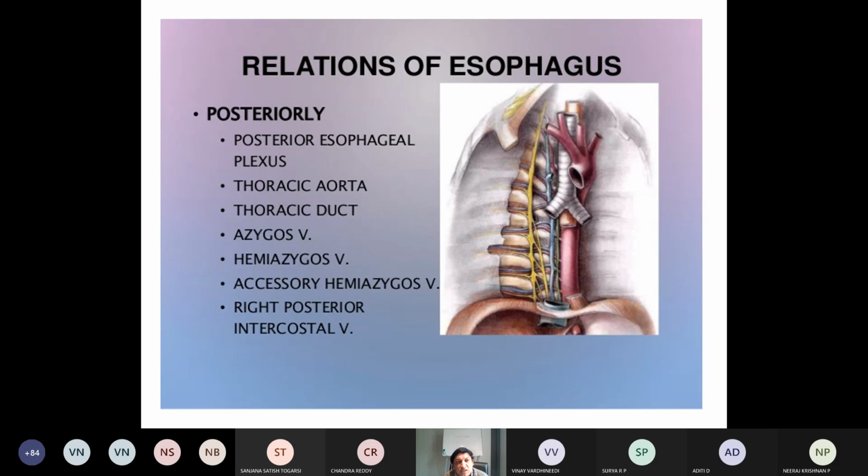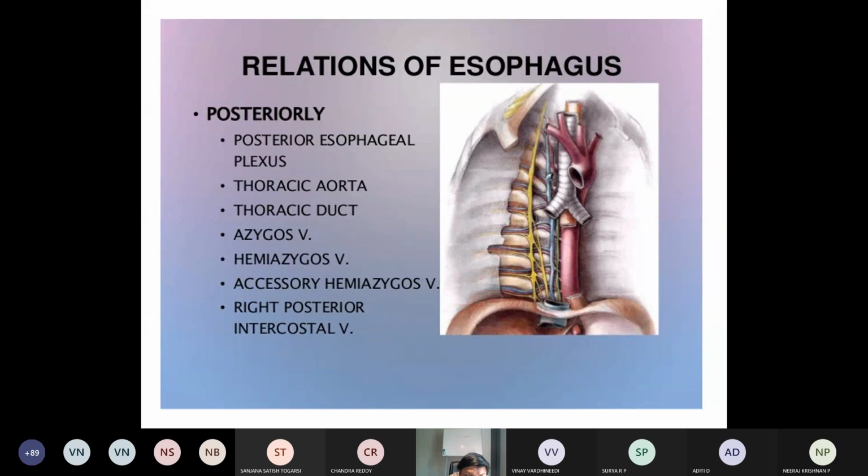Yesterday we discussed the thoracic duct, a posterior relation to the esophagus. Then the azygos vein, hemiazygos vein, accessory hemiazygos vein, and right posterior intercostal veins. These are the structures present posterior to the esophagus.